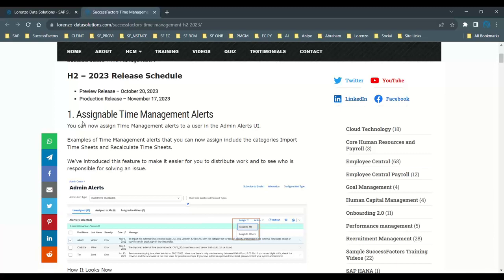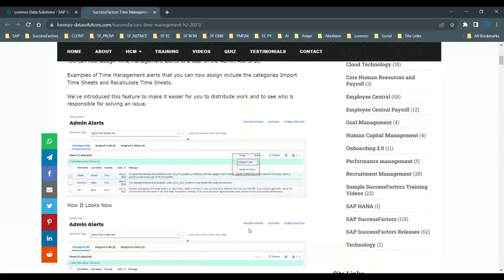For those working on the timesheet or time management admin alerts, you will find one additional section on this particular area. You can see here, which is highlighted. It helps you to categorize your timesheets and your recalculate timesheets, and to distribute the work to the people who are responsible.